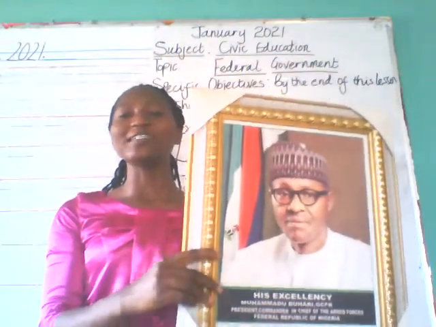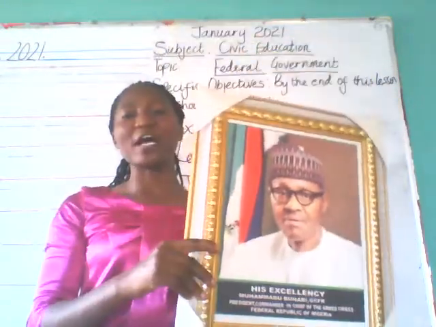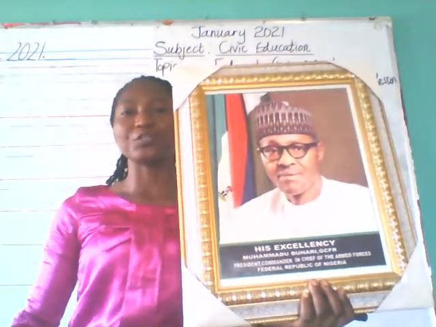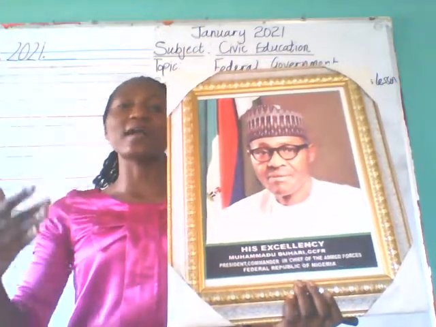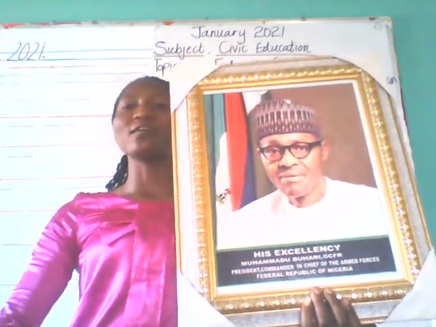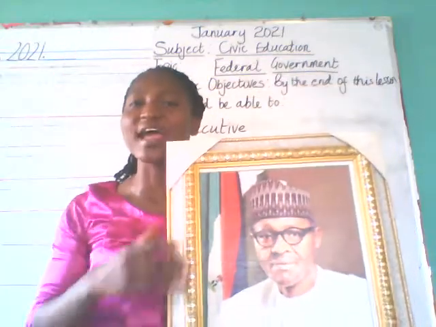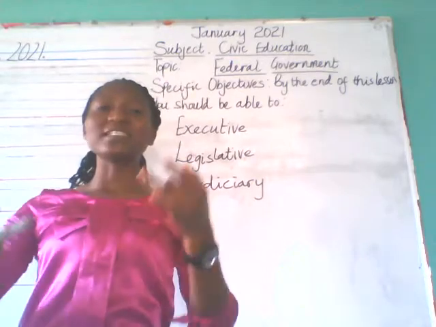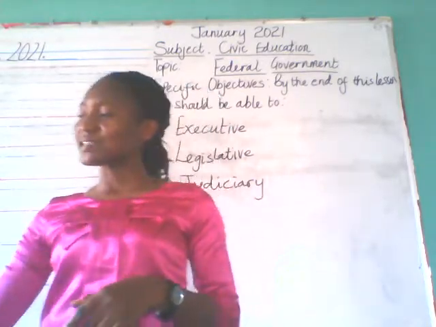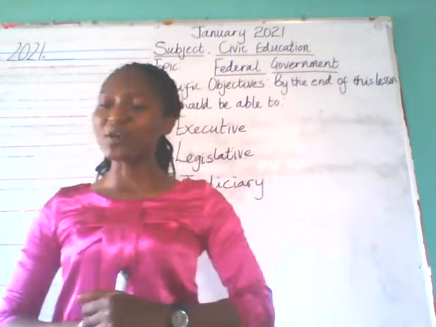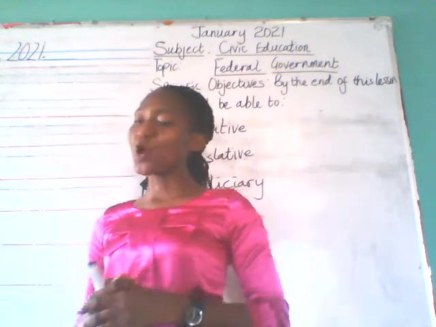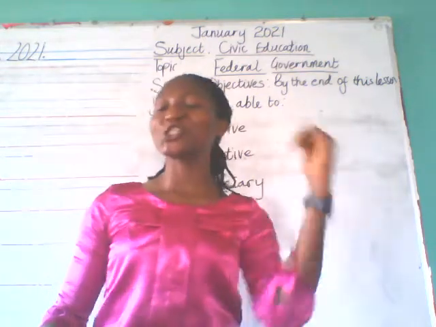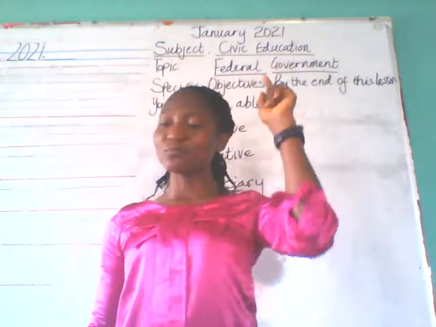So he's the one that heads the federal government. So he runs the entire country. So the state government and the local government is under him. Do you understand? Now, the president is the head of state. As I said, he is the chief executive of the federation and also the commander-in-chief, as it is written here. Commander-in-chief of the armed forces.